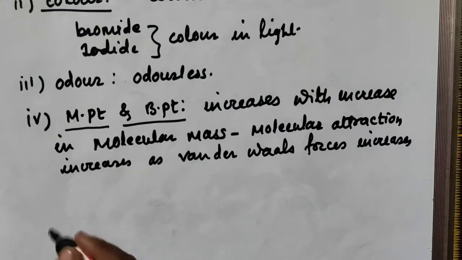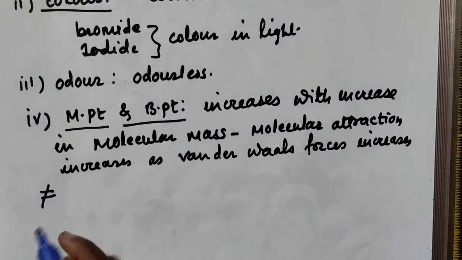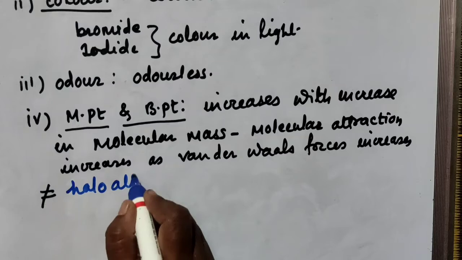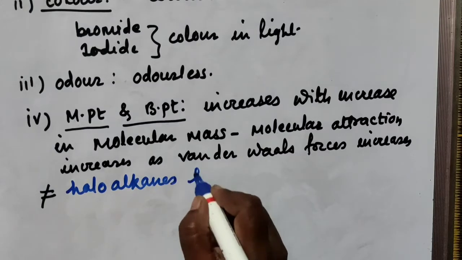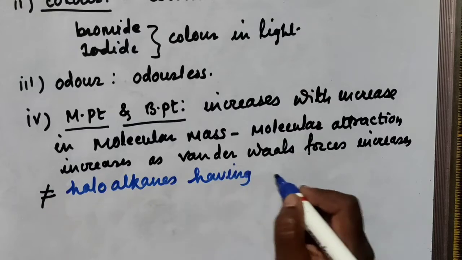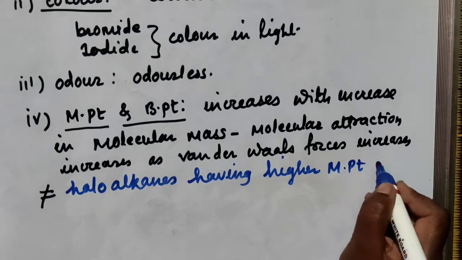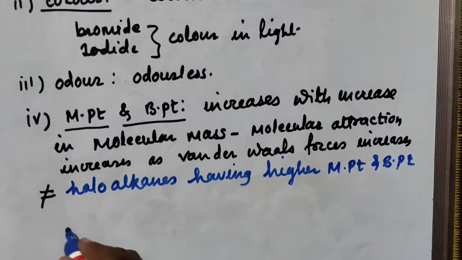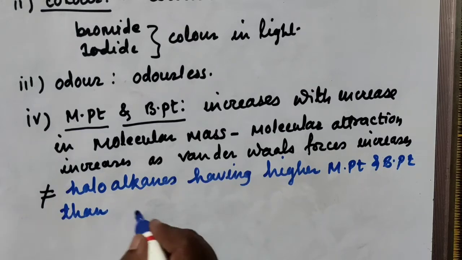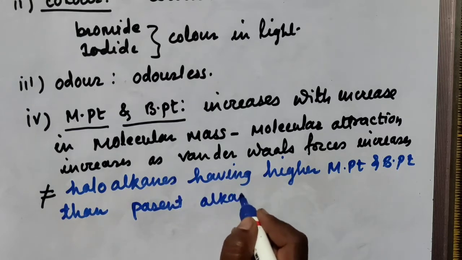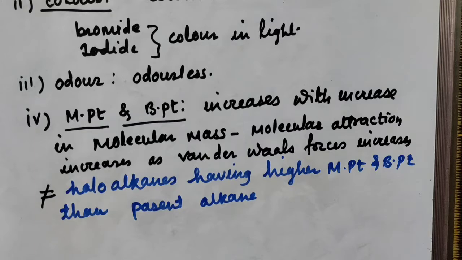Haloalkanes have higher melting and boiling points than the parent alkane. Why? Because if you consider CH4, it is methane.